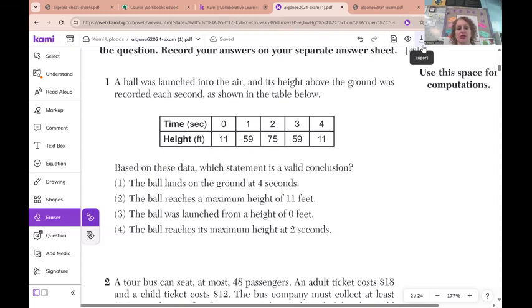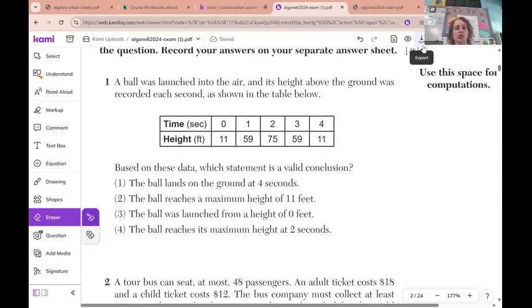Okay, so number one, a ball was launched into the air and its height above the ground was recorded each second as shown in the table below. Based on these data, which statement is a valid conclusion? So a couple of things that you want to look at in a question like this. And again, you want to read the choices. So the ball lands on the ground at 4 seconds. The ball reaches a maximum height of 11 feet. The ball was launched from a height of 0 feet. The ball reaches its maximum height at 2 seconds.